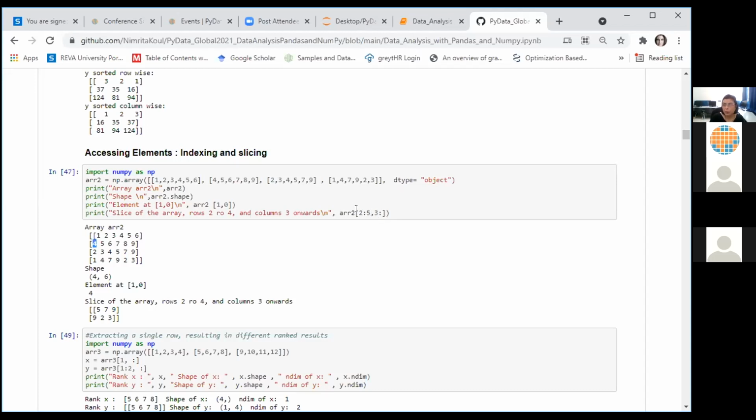We can skip both the starting point and the ending point. In that case, all the rows and all the columns will be extracted for us as a part of slicing.